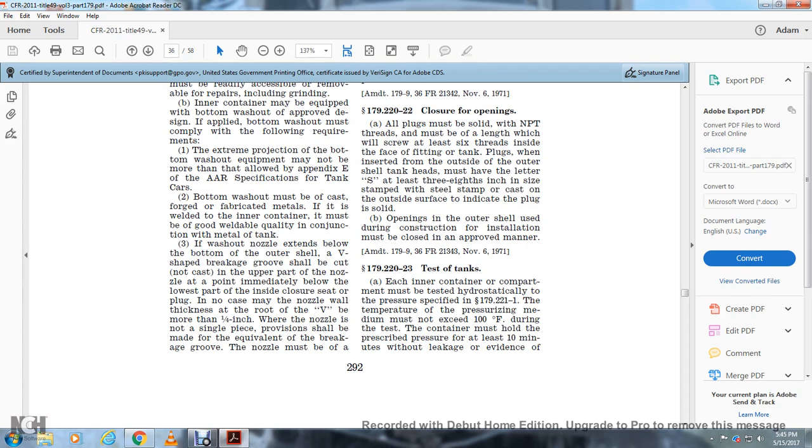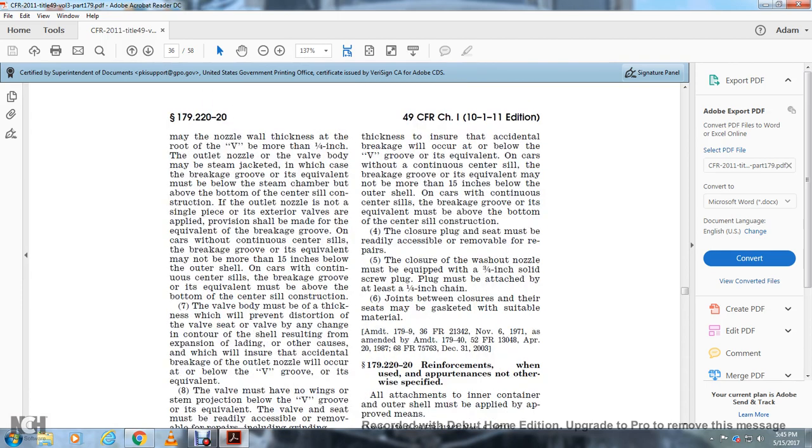V-shaped breakage groove shall be cut with no cast for the upper part with the nozzle and point immediately below the lowest part of the inside closure seat with the plug. In no case may the valve nozzle wall thickness at the root of the V be more than 1/4 inch when the nozzle is not a single piece. The provision shall be made with the equivalent. The breakage groove of the nozzle must be of thickness to ensure the accidental breakage will occur below the V groove